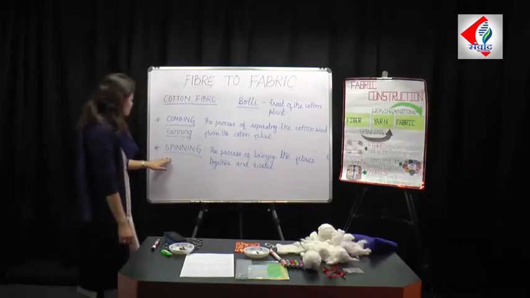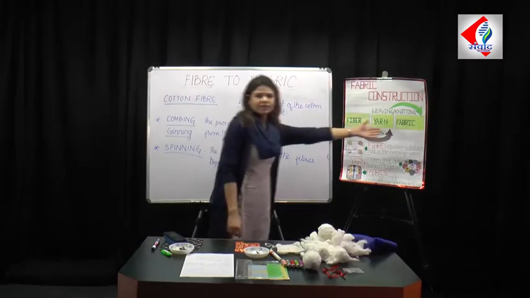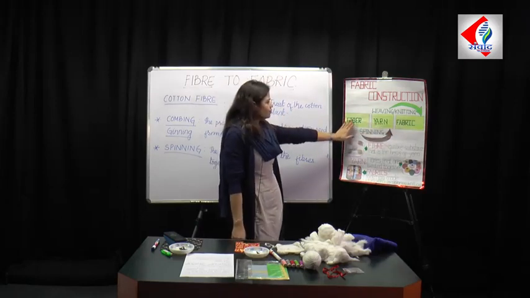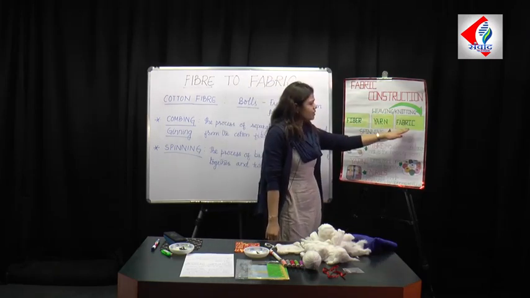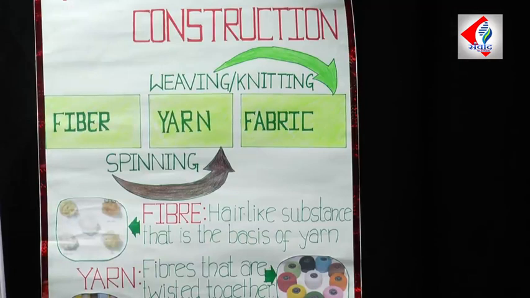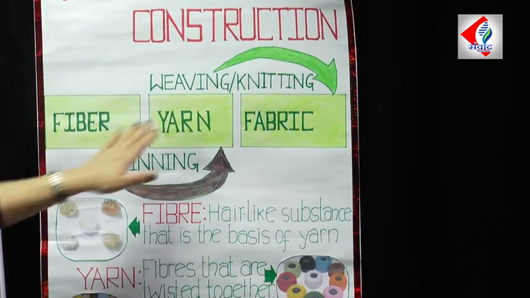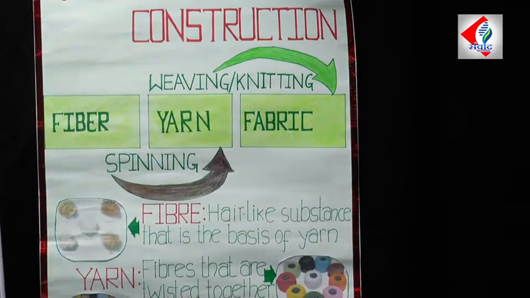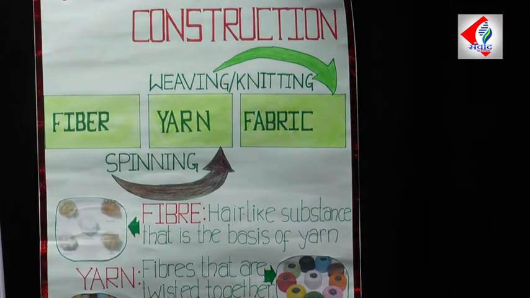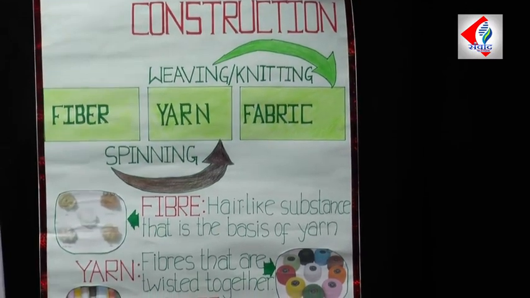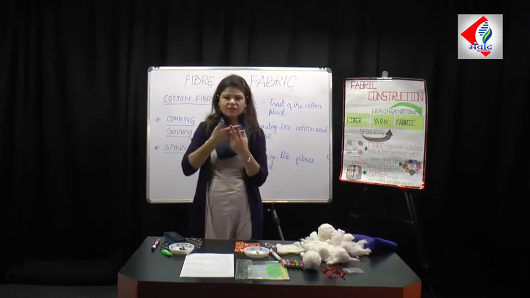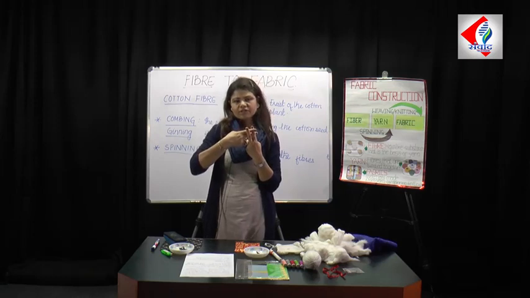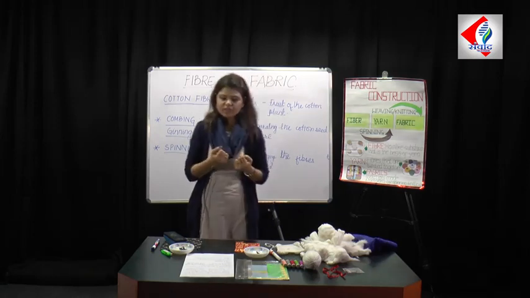That was the third process in the making of fabric from fiber. Now fiber to yarn is done, and from yarn we move on to the making of fabric. There are various processes, various methods by which yarn is converted into fabric, and here we will mainly talk about two: weaving and knitting. When we talk about weaving, two series of yarn are interlocked in a horizontal and vertical manner, and that is how weaving is done.